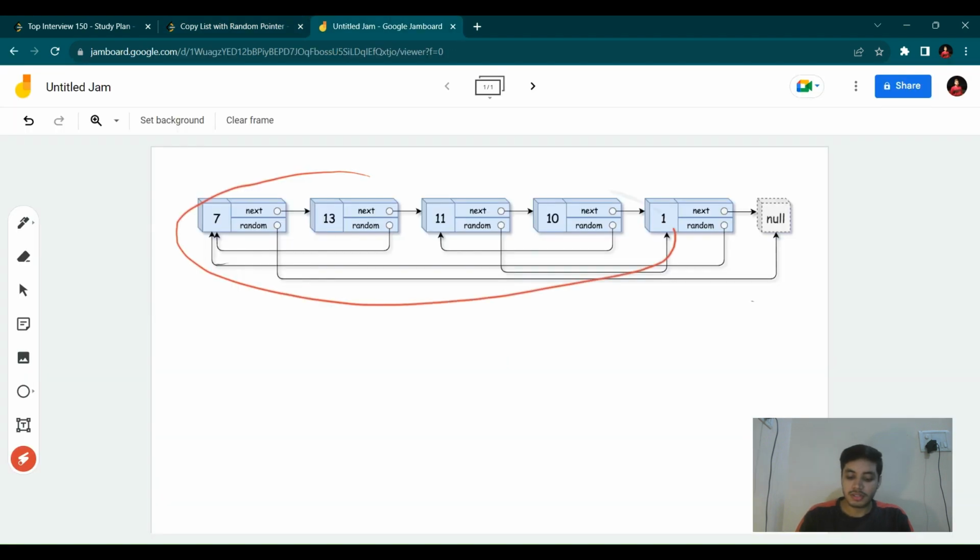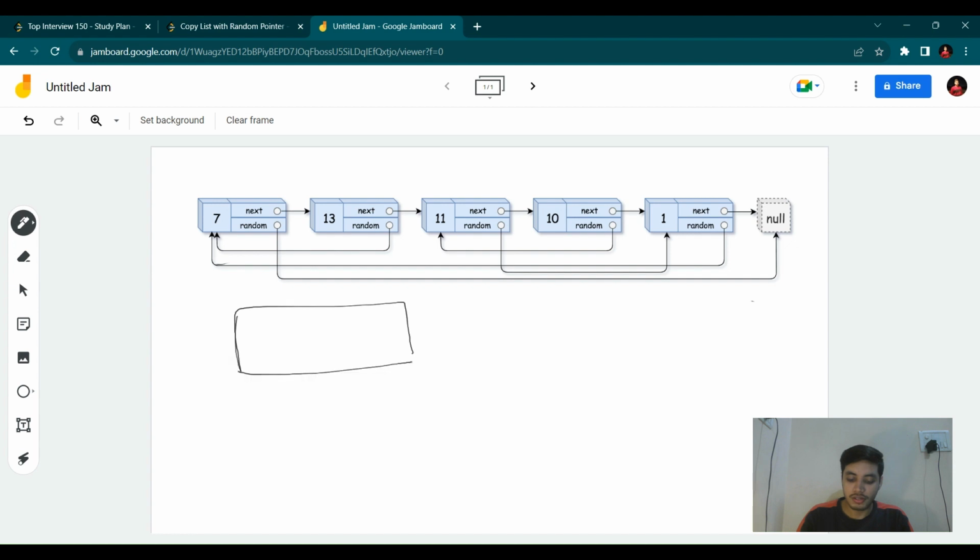So this is the first example which I have taken, and in this example you can clearly see the three things we need to consider. The first is the value, next is the next pointer, and then we have the random pointer. While creating a new node, you create it using the value. So the first problem is solved. That means if you create a new node, you already store the value in it. So you already have stored the values for each node.